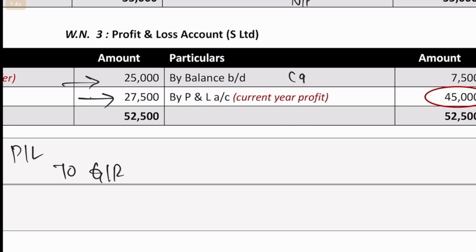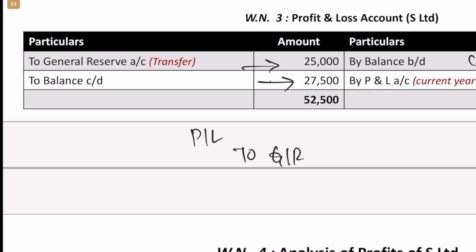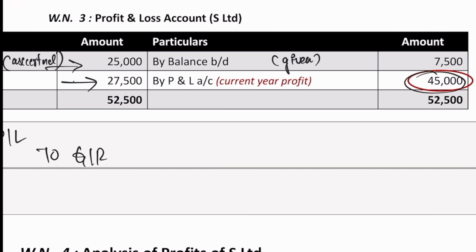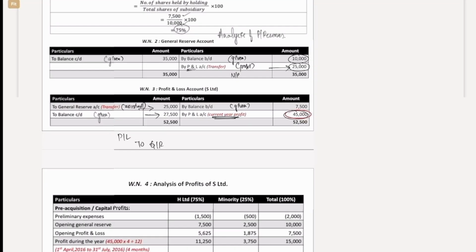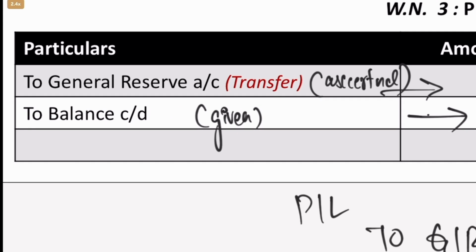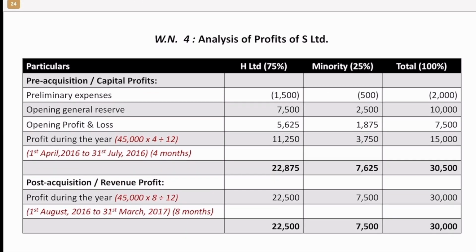So this was given, so we just incorporated. This is also given. This is ascertained in the previous working note itself. So what is ascertained in this working note is the balancing figure, which is nothing but the current year profit. So this is how you ascertain the current year profits, by preparing the P&L account of the subsidiary company using opening and closing balances data, and also if there is anything like this current year transfer to GR, we do that too.